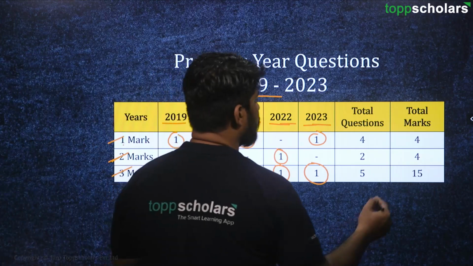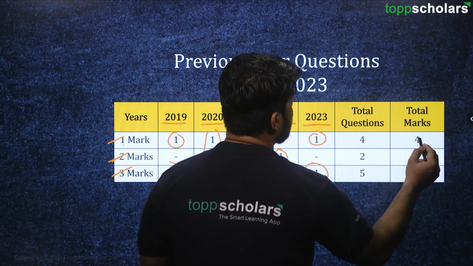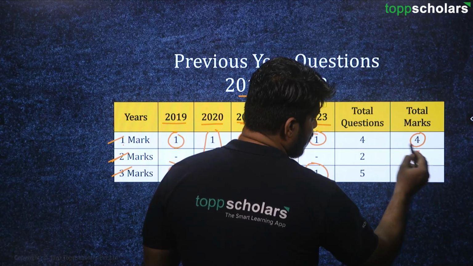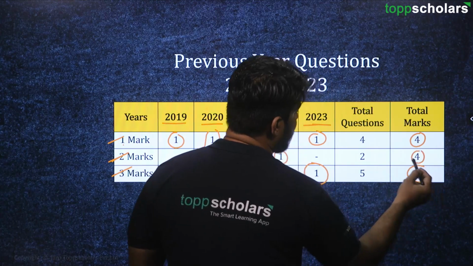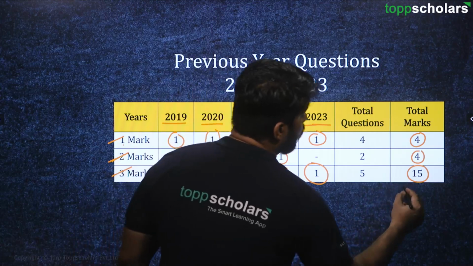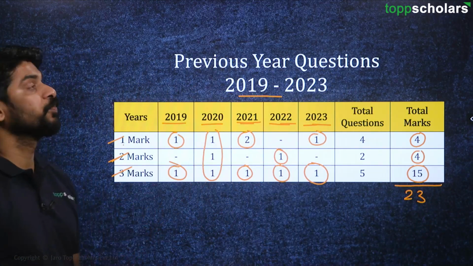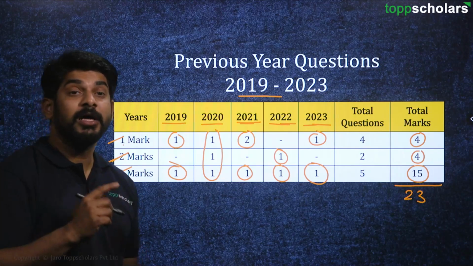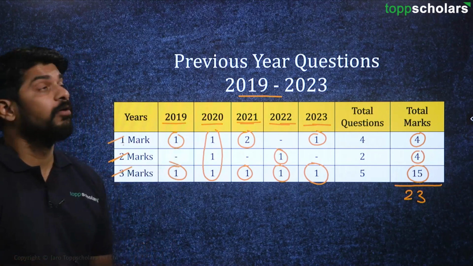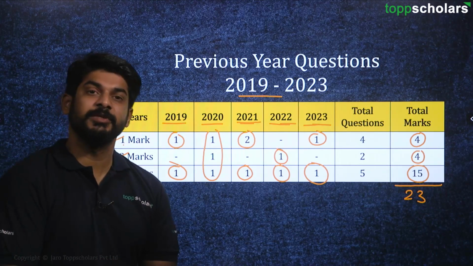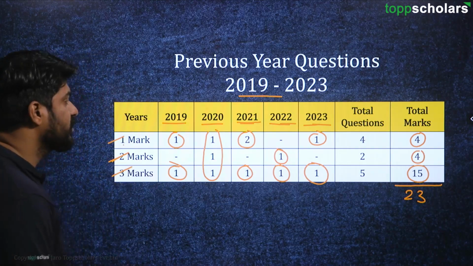So in total, we can see 4 marks plus 4 marks, 8 marks and 15 marks. That means in total we have got 23 marks of questions that have been asked in the last 5 years from this same chapter, in the Maharashtra State Board examinations for 10th standard.